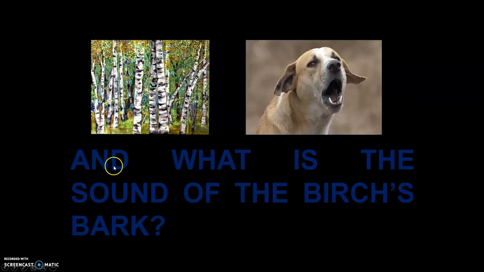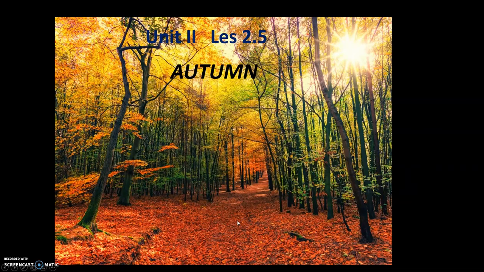Let's see another line. And what is the sound of the birds? Bark. So here we have bark. The word has two meanings. It's a pun. You're talking about the bark of this birch tree, and you're talking of the bark of the dog. So in many of the lines in this poem, the figure of speech pun is used. It's very prominent in this poem. So that's a little about the poem.